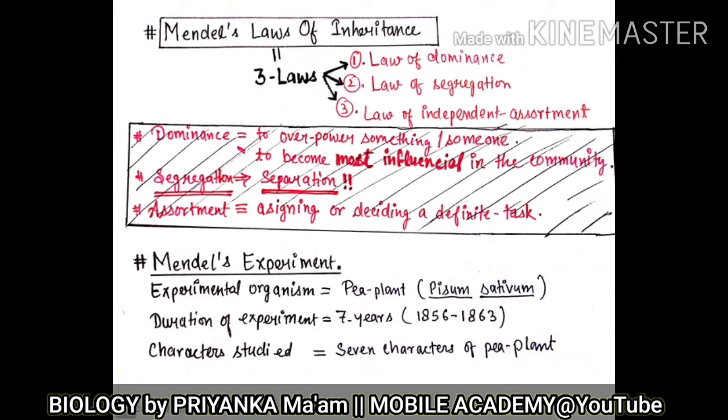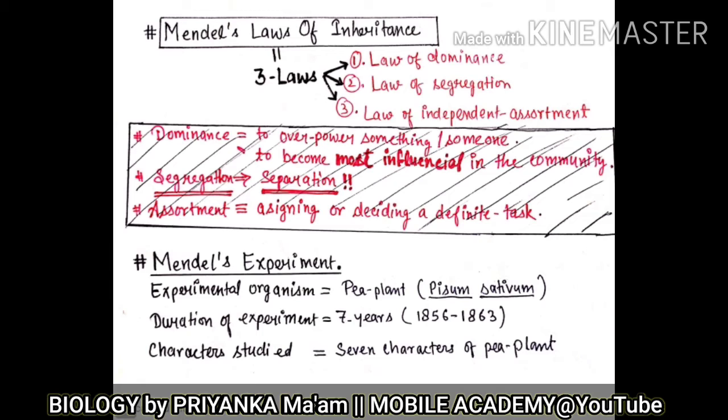Now what is dominance? The term dominance is an English term. It simply means to overpower something or someone, to be dominant. So the first law will talk about dominance. The second thing is segregation. What is segregation? Segregation is separation, to separate.